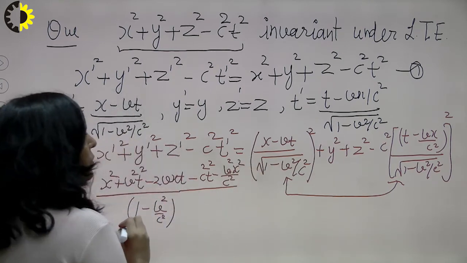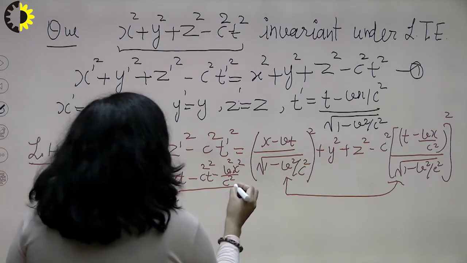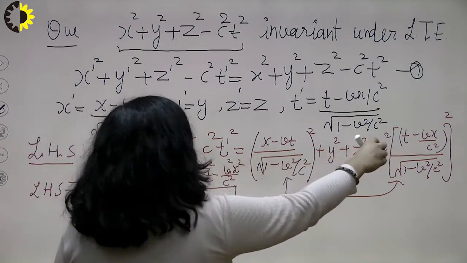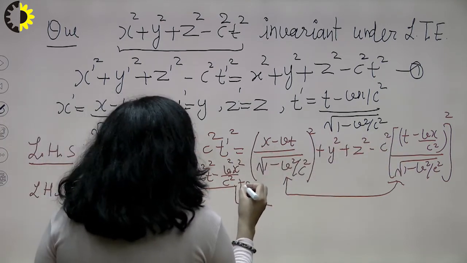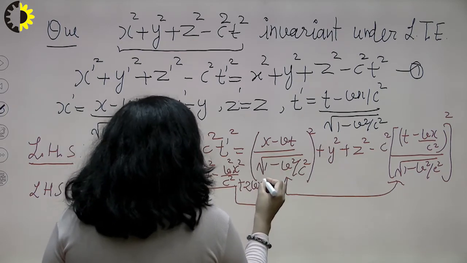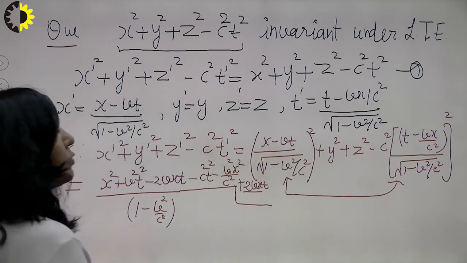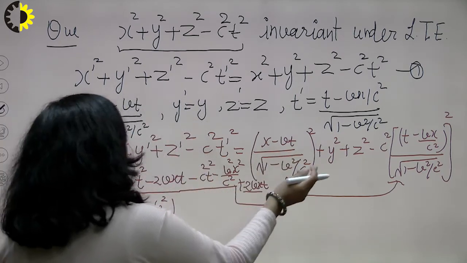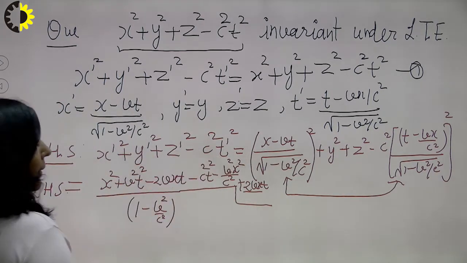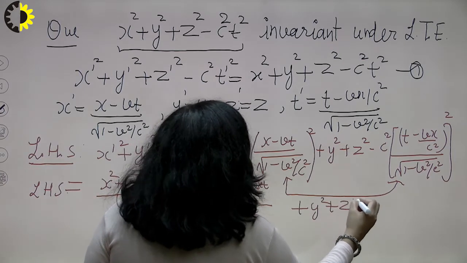And the last term is minus 2vxt upon c square, so this will be plus 2vxt, sorry, the c square will get cancelled. So first and fourth are combined, and y square plus z square will remain as it is.